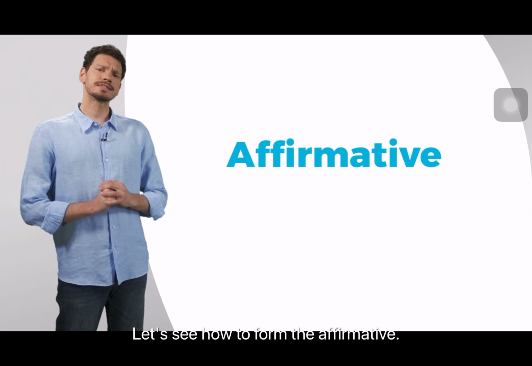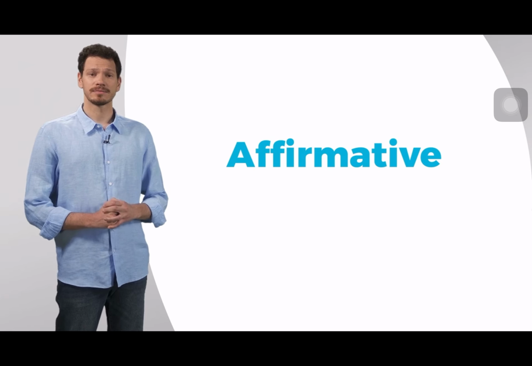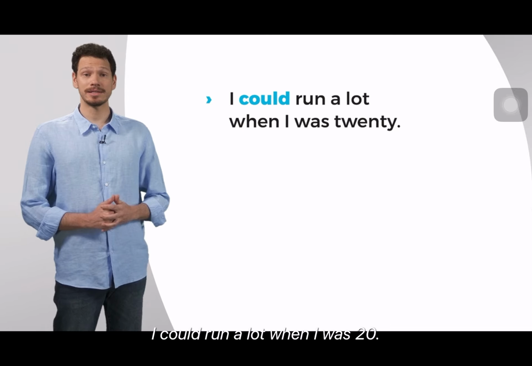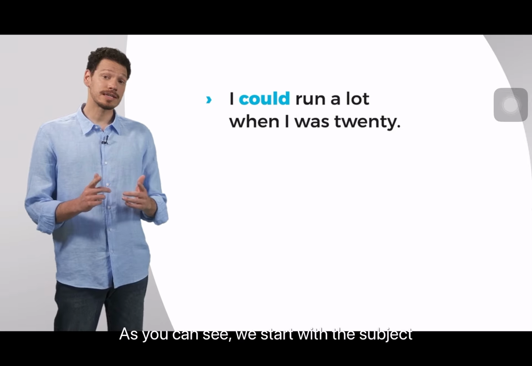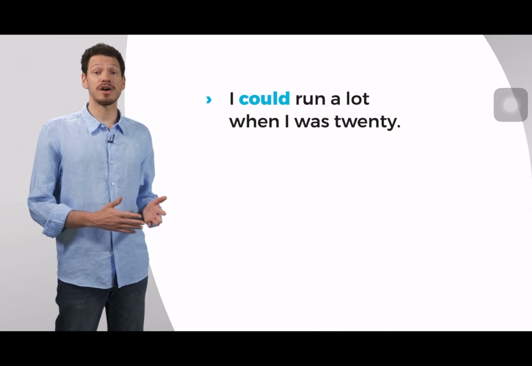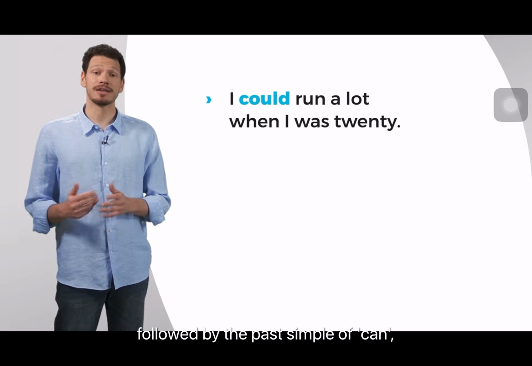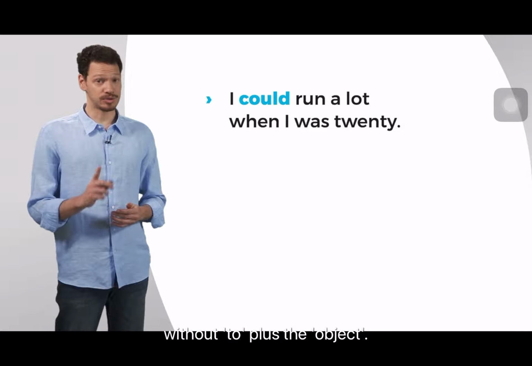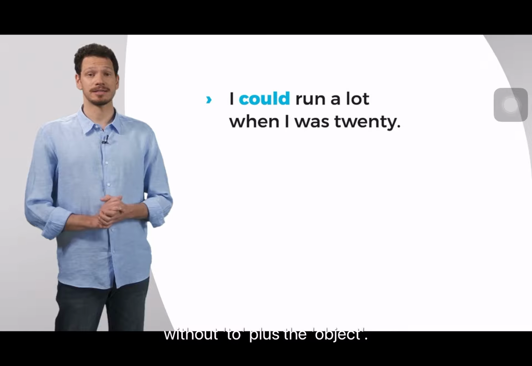Affirmative. Let's see how to form the affirmative. Look at this example. I could run a lot when I was 20. As you can see, we start with the subject followed by the past simple of can, which is could, and a verb in the infinitive form without to, plus the object.